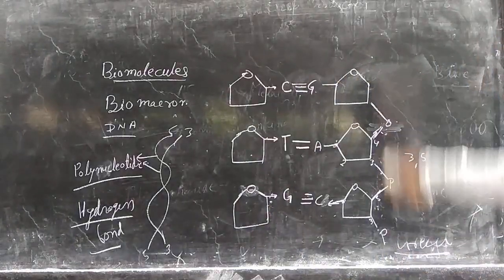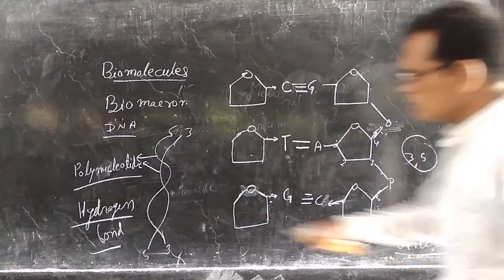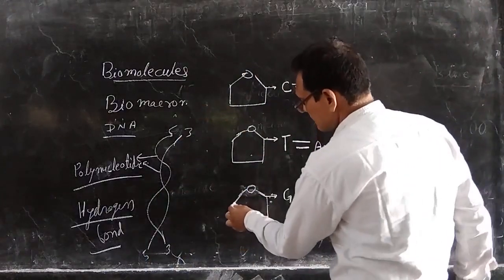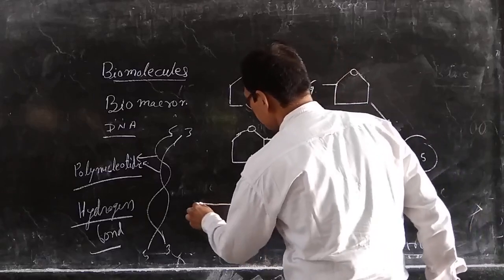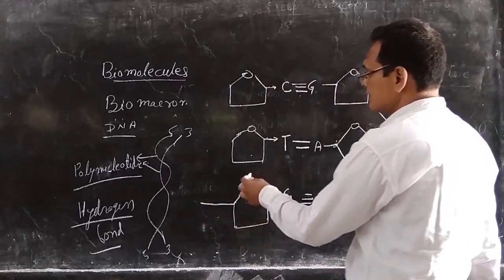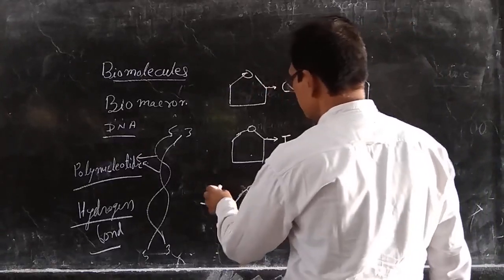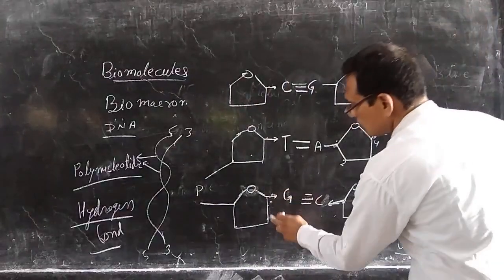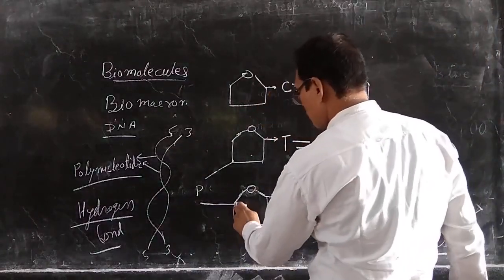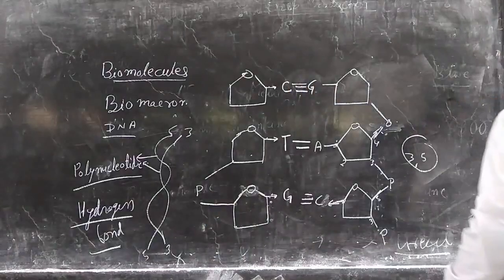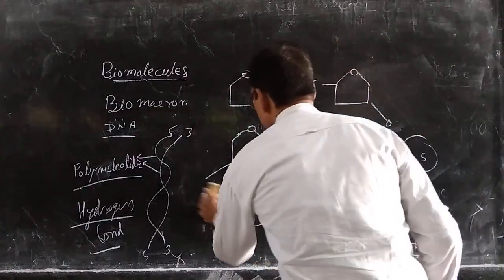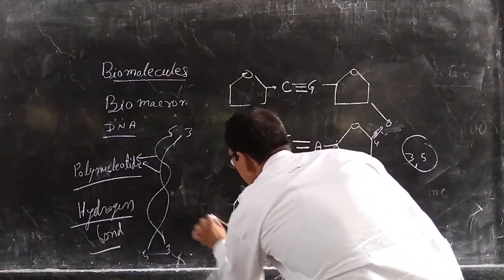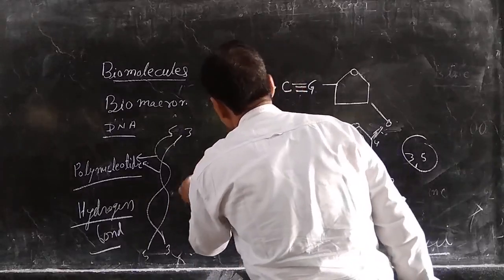So in one chain the 3-5 direction is there, but another chain is of 5-3 direction. What is the 5-3 direction? Suppose this is the 5 number carbon that is attached with the 3 number carbon. So 1, 2, 3, 4, then 5, like that. So this one is a 3, and this one is a 5.